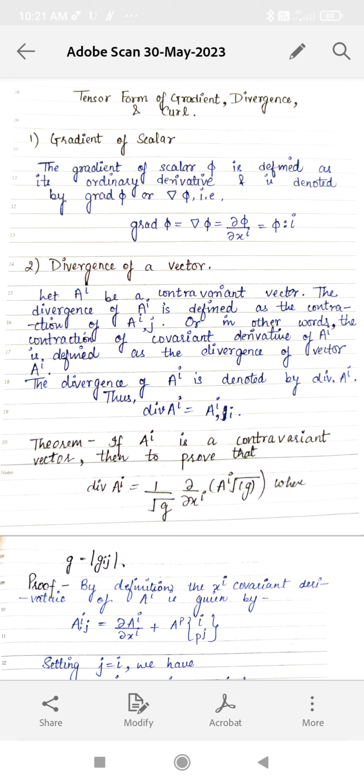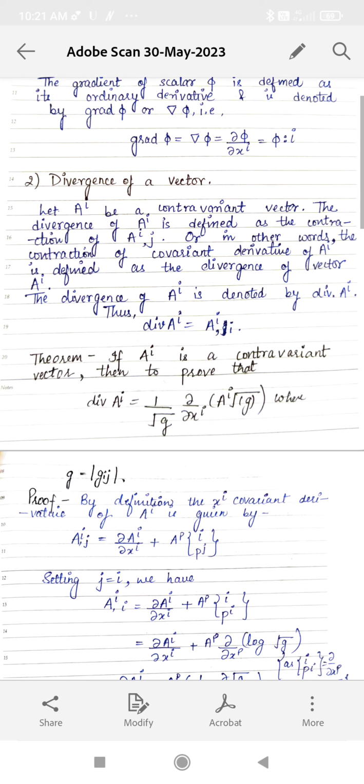Now coming on to the theorem, and the theorem states if Ai is a contravariant vector, then we have to prove that divergence of Ai is equals to 1 by root g del upon del of xi of Ai under root g, where g is the determinant of gij.